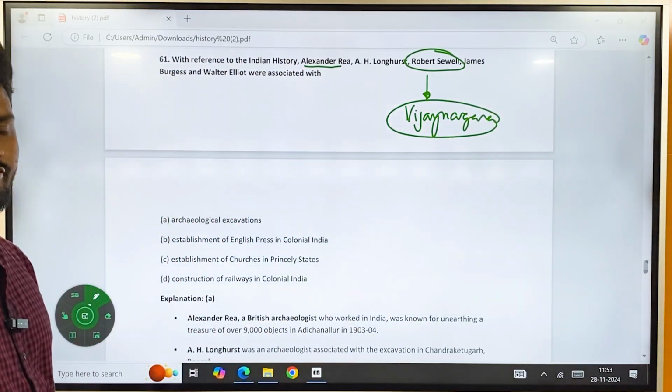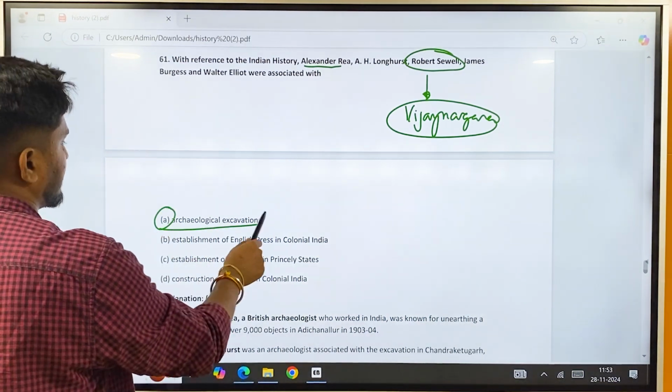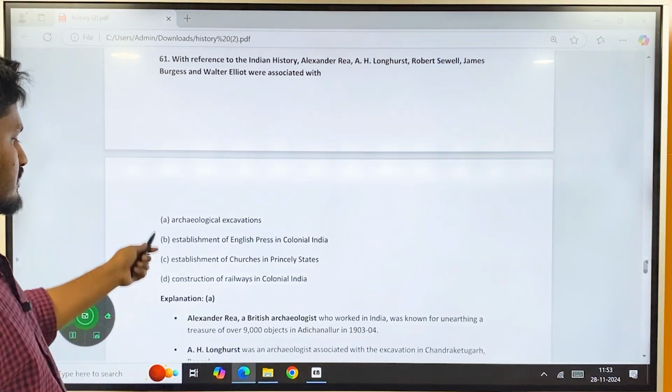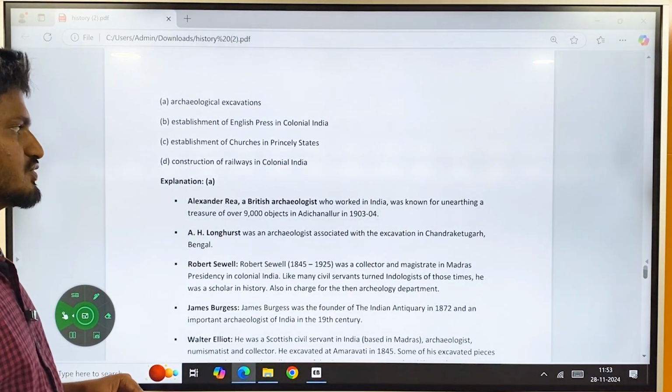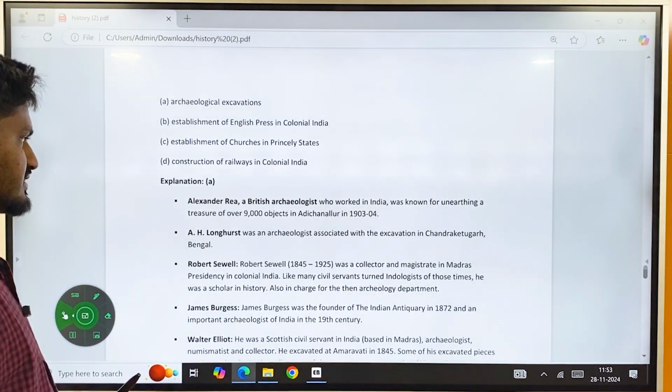So he was one of the chief excavationists in India. So these are the people who belong to archaeological excavations. So option A, Alexander Rea, a British archaeologist who worked in India, was known for unearthing treasures of over 9,000 objects in Adichanallur, that is present in Tamil Nadu.